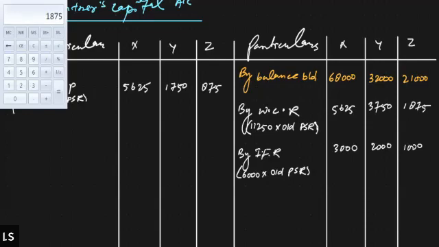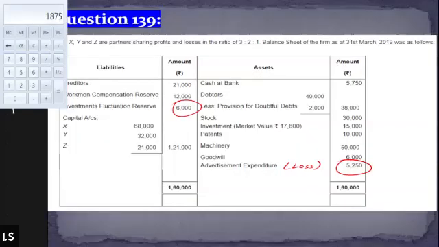And then, if you are able to recall, we have goodwill as well. Since we are writing off the value of the goodwill, this needs to be written off, and the loss has to be borne by the partners. So 6,000 needs to be recorded in the partners capital account as well.